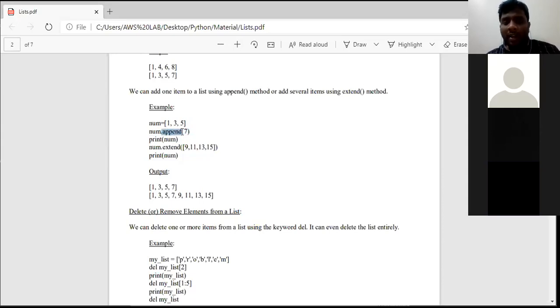Okay, so append, what is append? Already manakunna list ki ee 7 an element last lo add avutundi. So 1, 3, 5, 7. See here, I asked the interpreter to print num. The output will be 1, 3, 5, 7. Suppose if I want to add a group of elements at the end of a list, then it will be like this: num dot extend of. See here, the group of elements need to be mentioned between square brackets.